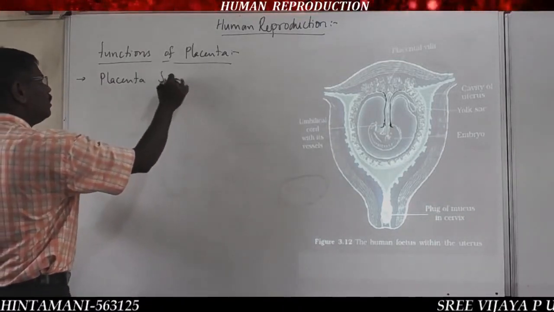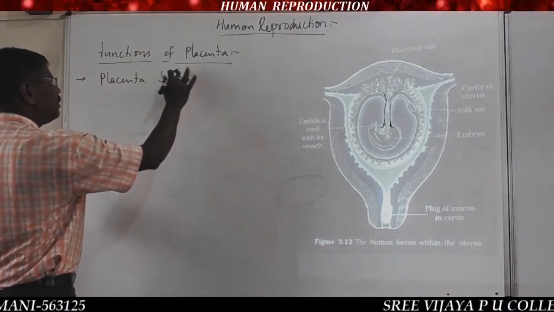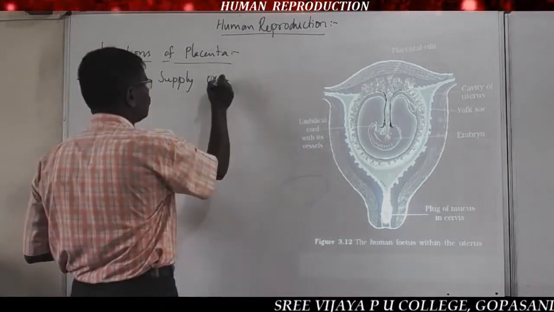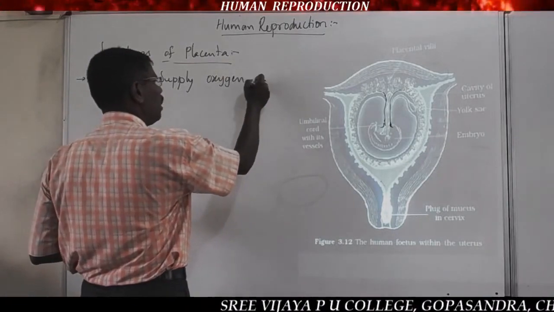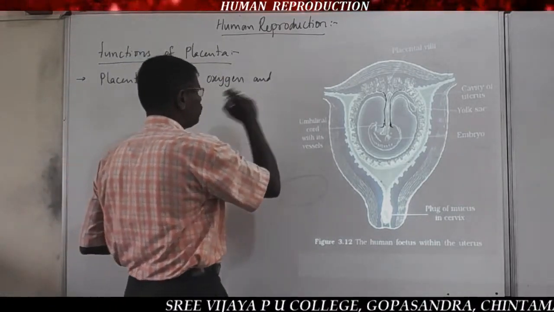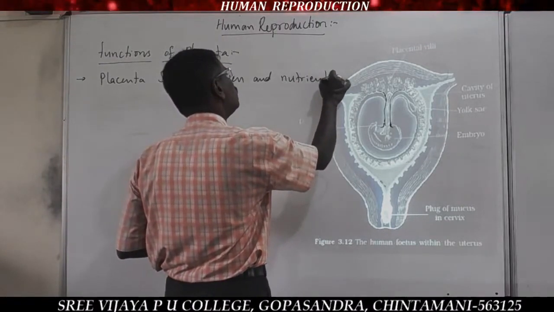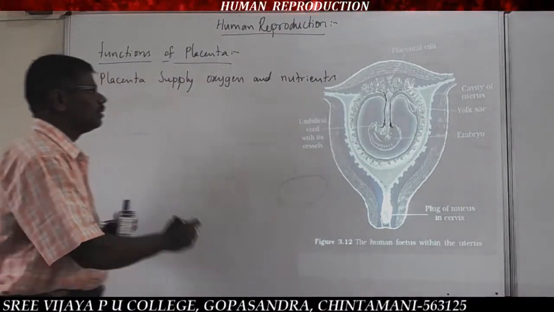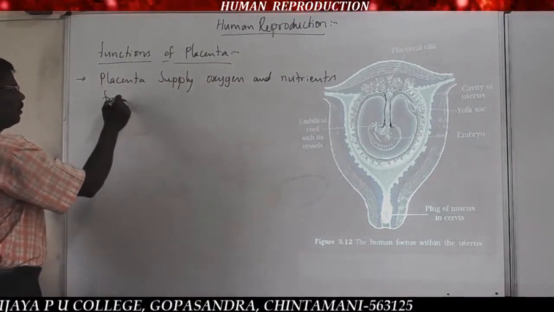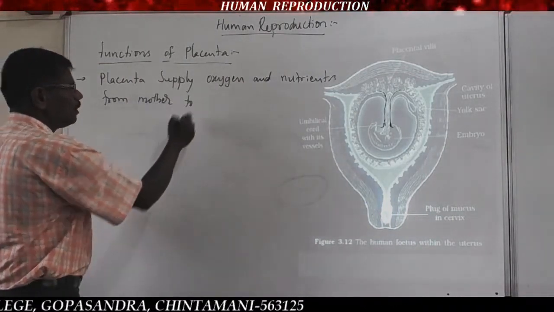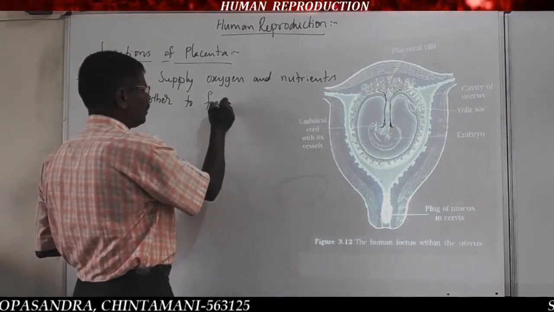The placenta supplies oxygen and nutrients from mother to fetus.